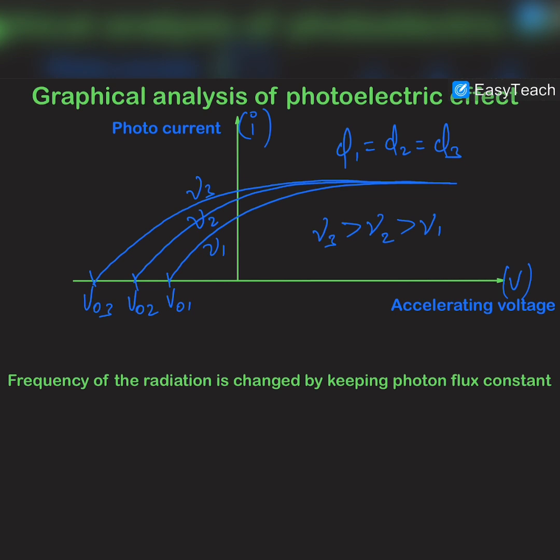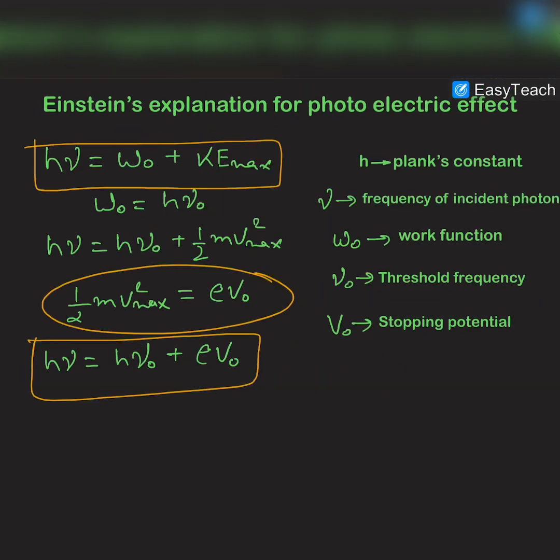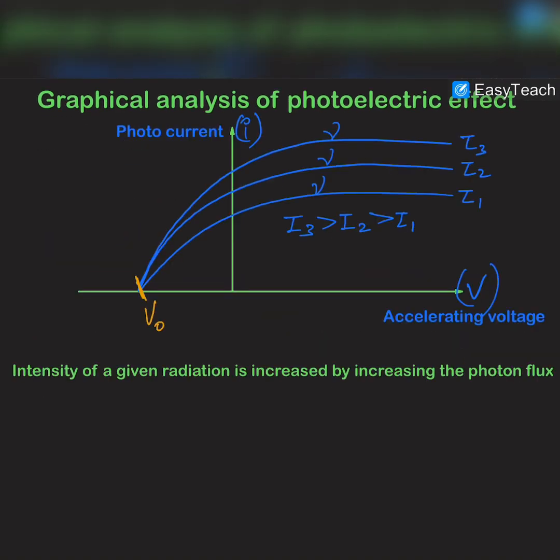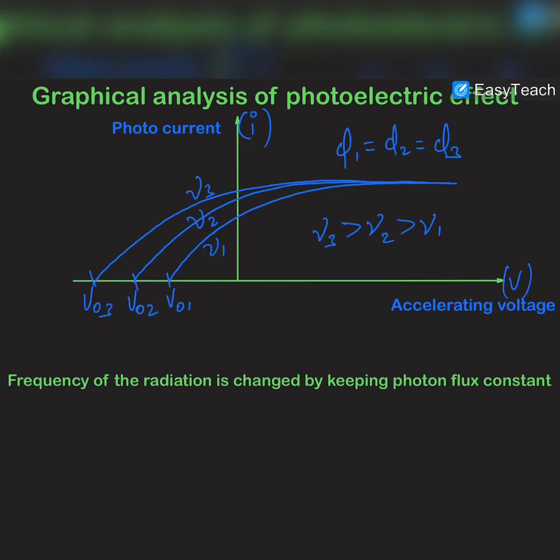And let me remind you that in this equation, this is the magnitude of stopping potential. So we do not have to keep the negative sign here. Okay, so this is the magnitude of stopping potential. So it was observed that on increasing the frequency of the radiation, the magnitude of stopping potential was increasing.